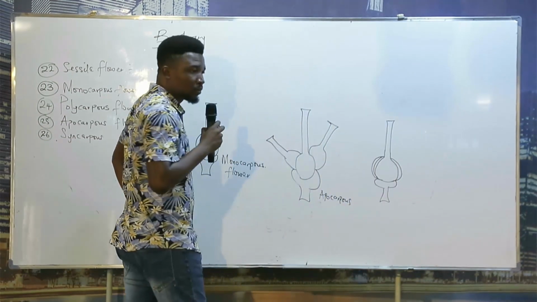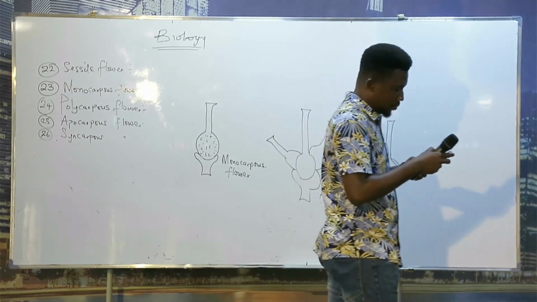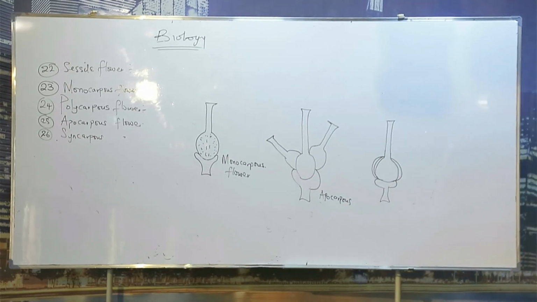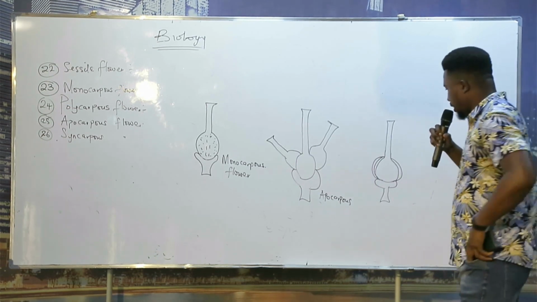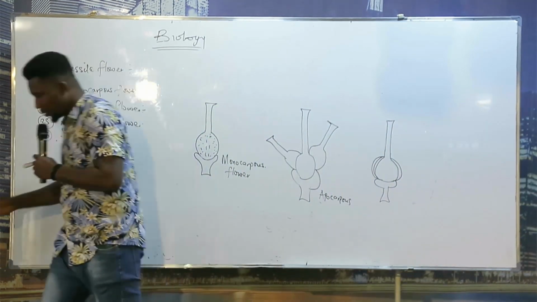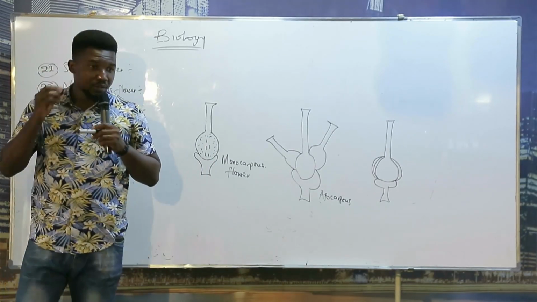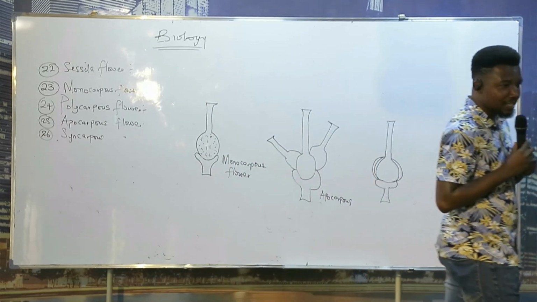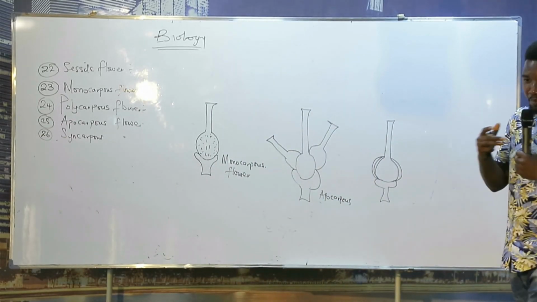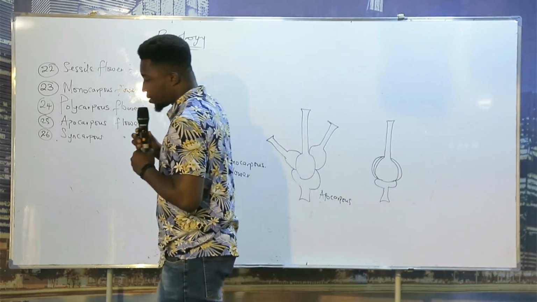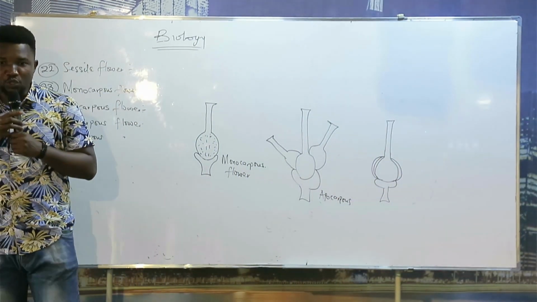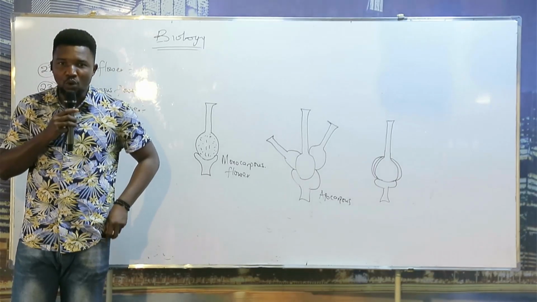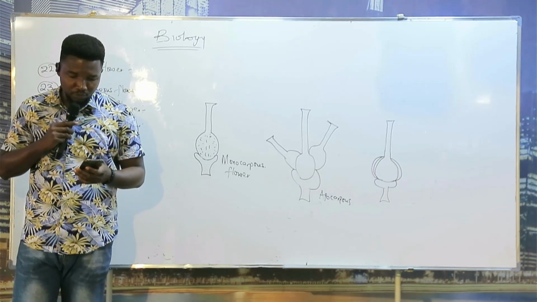What do we call this? Syncarpous. Syncarpous flower. So, what is a syncarpous flower? A polycarpous flower with fused what? With fused ovaries. I think you should write this one down. Okay?